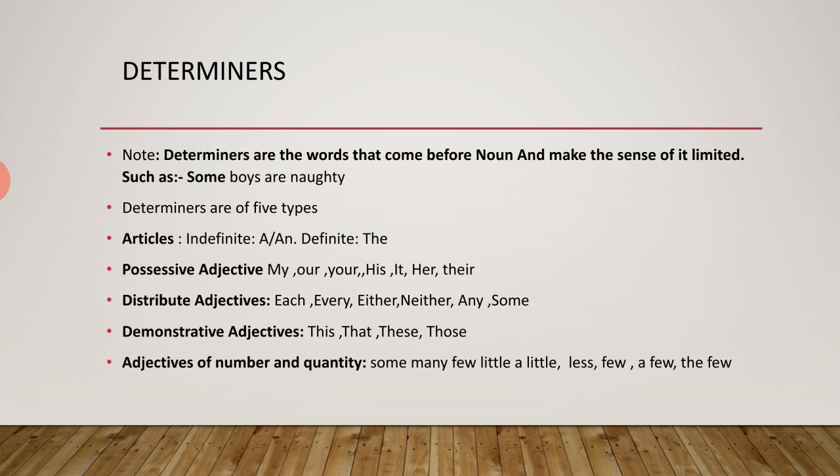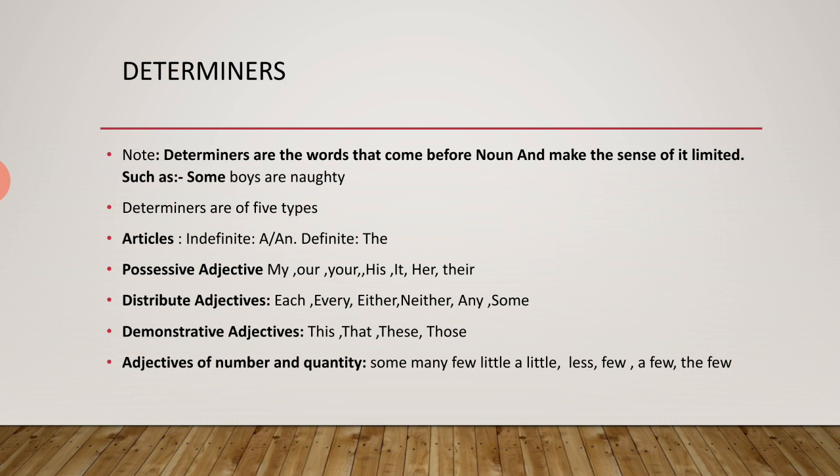Suppose I say my book, so this is no other book, this is my book. My is the possession. Possession here means right and having control over something. That's why these words, possessive pronouns, are used here as possessive adjectives, because they are coming before a noun. If they do not come before a noun, they stand as pronouns.